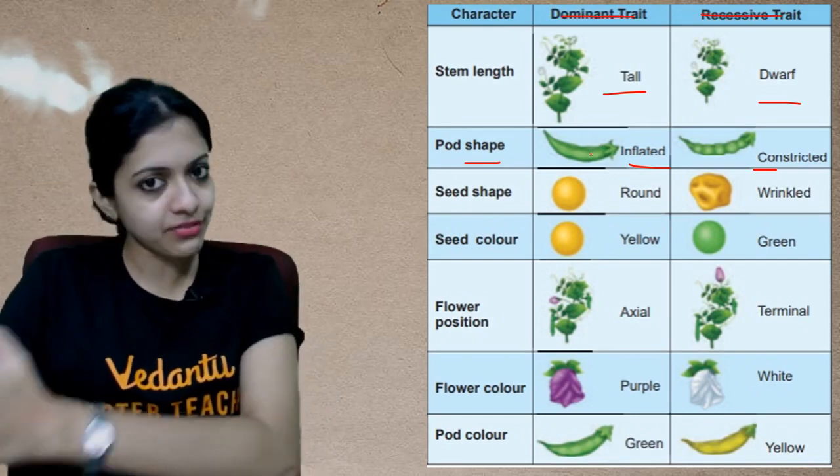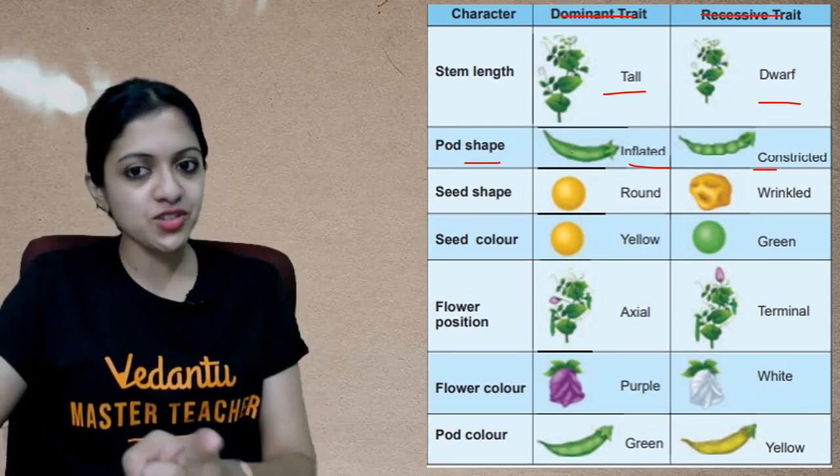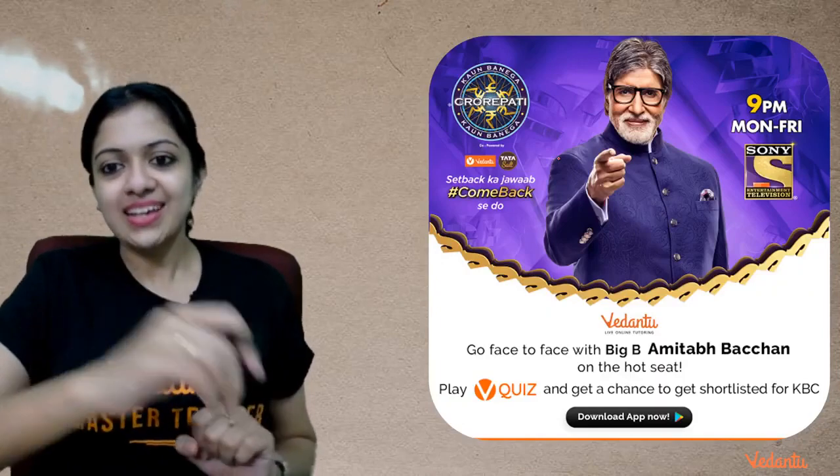It was only at the end of his experiments that he understood what is dominant and what is recessive. Okay, so let's move on.